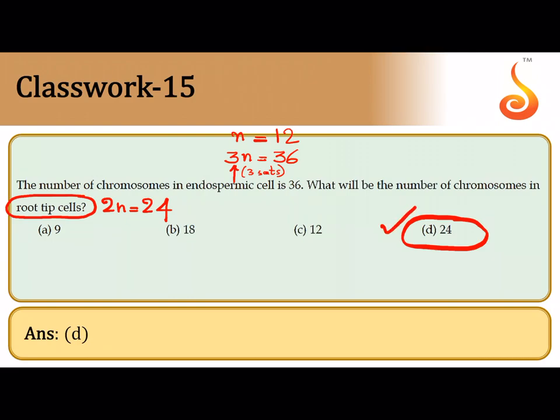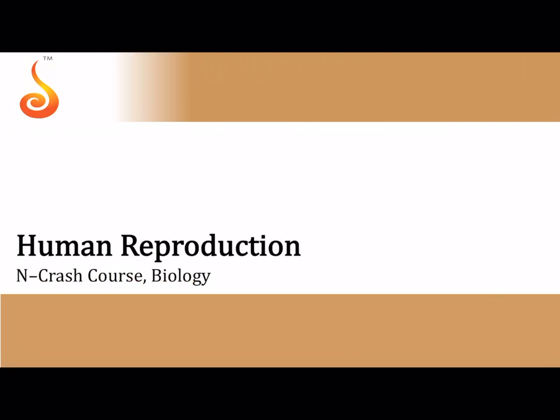So first you should realize an endosperm cell is triploid, then you should deduce the haploid number, and then you should see which cell they are asking about. Here they are asking about the root tip cell, so it must be diploid. So the answer is 24. So with that we complete sexual reproduction in flowering plants. Now we will move on to the questions from the chapter, that is human reproduction.